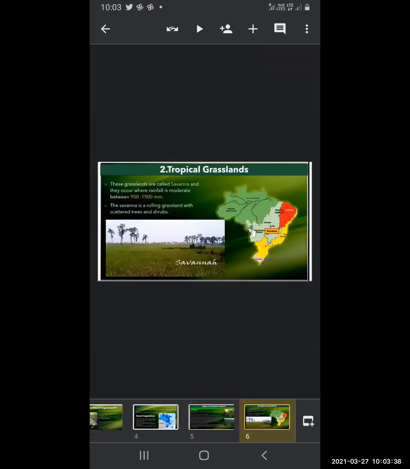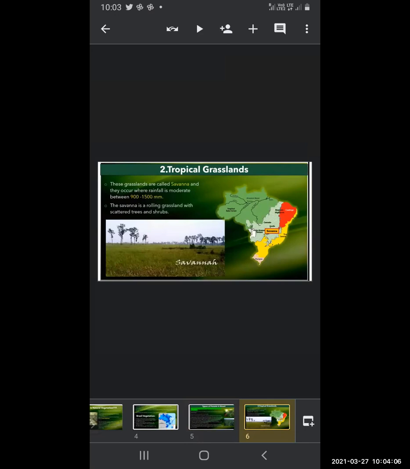Now, the second type is tropical grassland. These grasslands are called savanna, and they occur where rainfall is moderate, between 900 and 1500 millimeters.